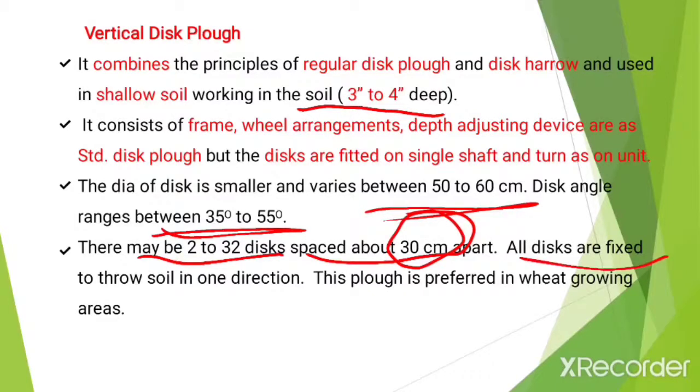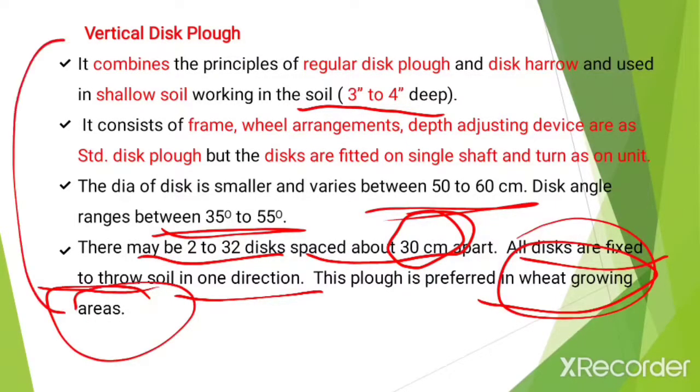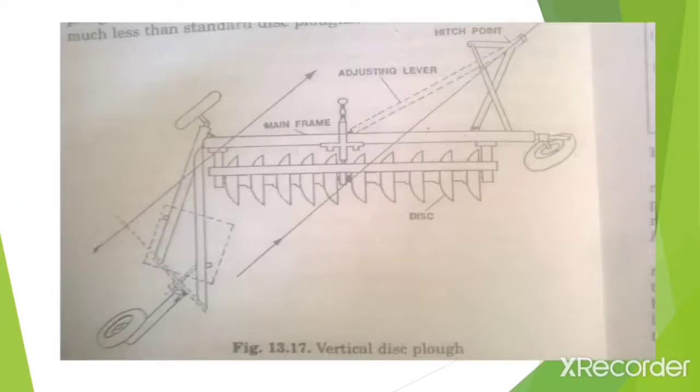All discs are fixed to throw the soil in one direction, and this plow is preferred in wheat growing areas. The vertical disc plow is preferred in wheat growing areas. This is the diagram of the vertical disc plow.